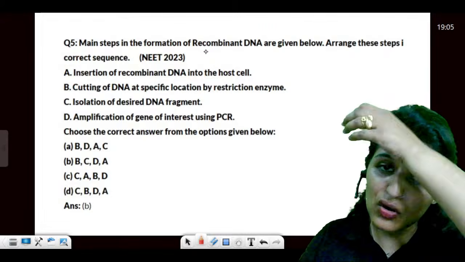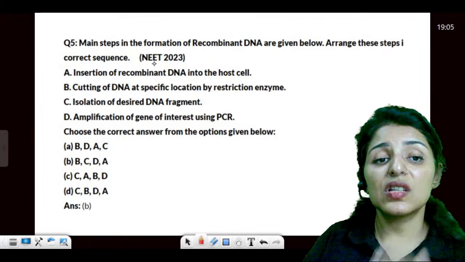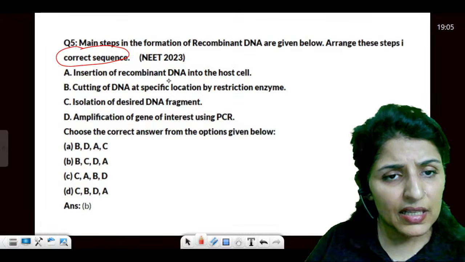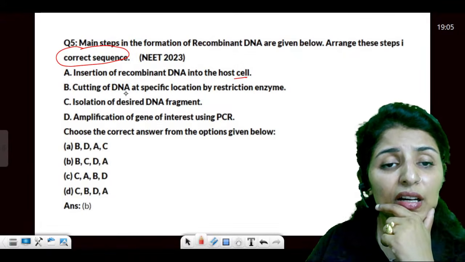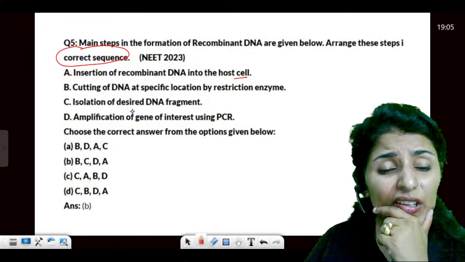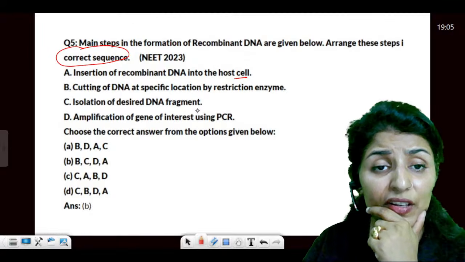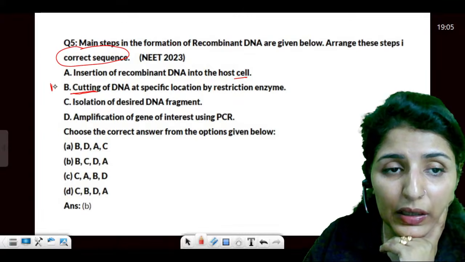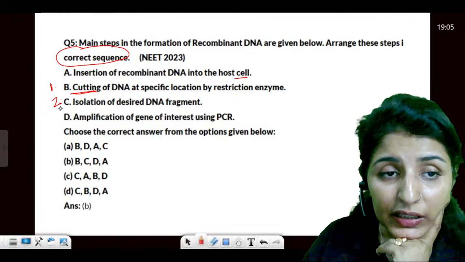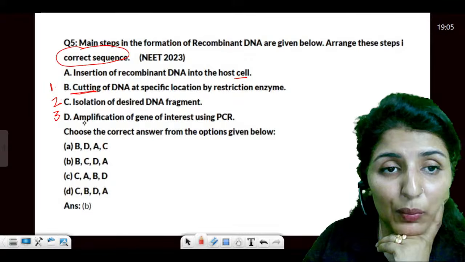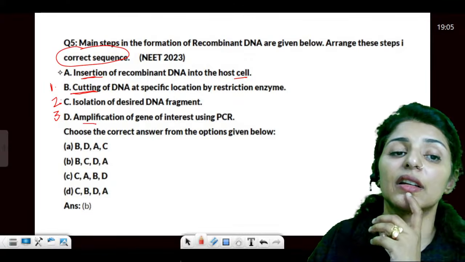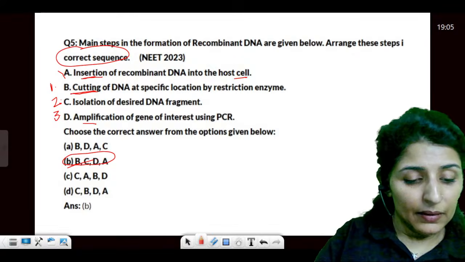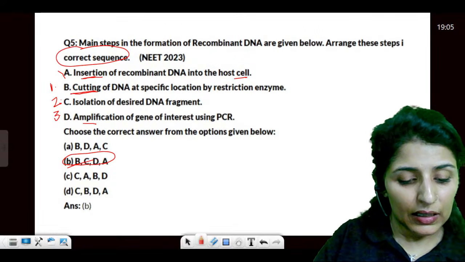Main steps in the formation of recombinant DNA are given below. Arrange the steps in the correct sequence. Okay. So first of all, insertion of rDNA into the host cell, cutting of the DNA at the location, isolation of the desired DNA, amplification, and then insert. So it's easy. First of all, we are going to cut it. This is step 1. After cutting, we are going to isolate it. After isolation, we are going to make multiple copies, and then finally we will insert it. This is BCDA.